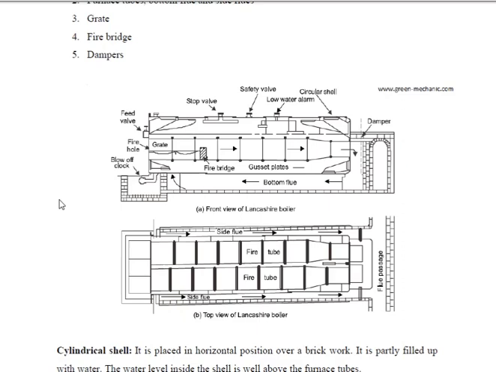So after reaching the rear end, the structure of the boiler is completely surrounded with brickwork. The lower half of the cylindrical boiler shell is surrounded by the brickwork as shown in the diagram, right?